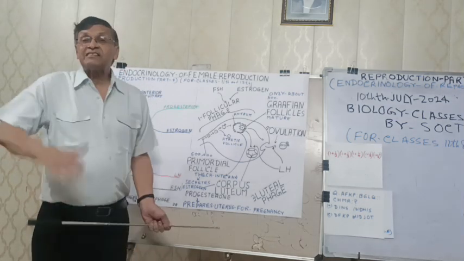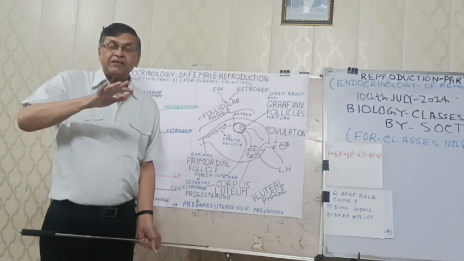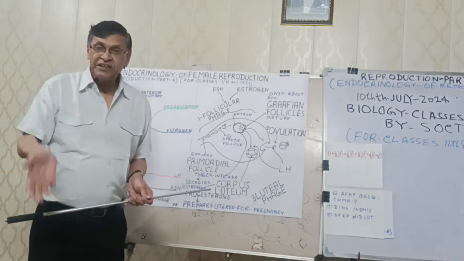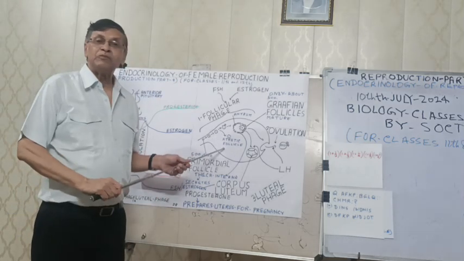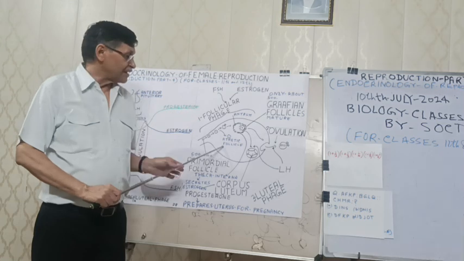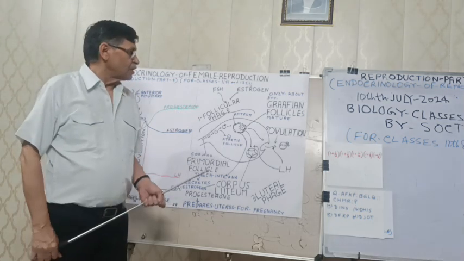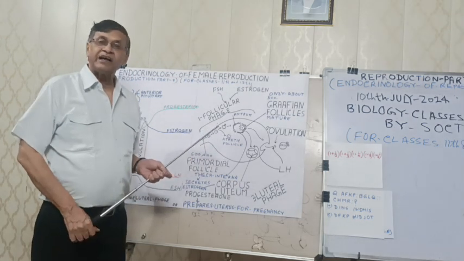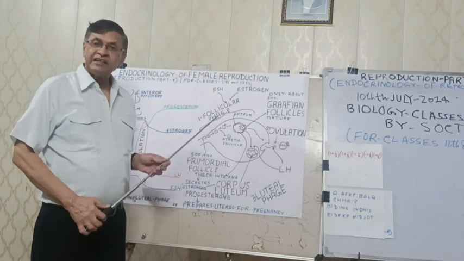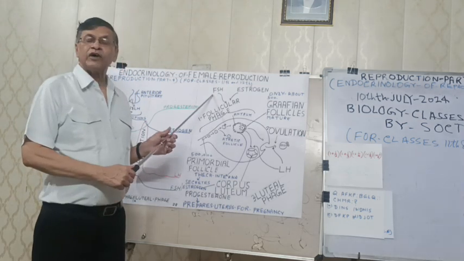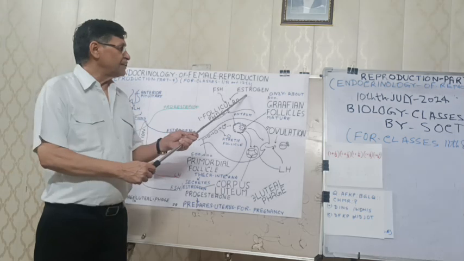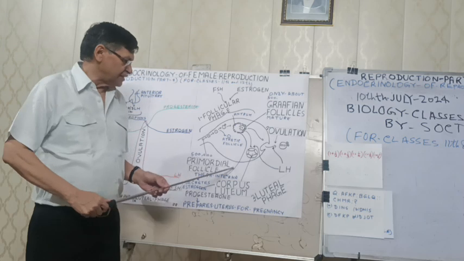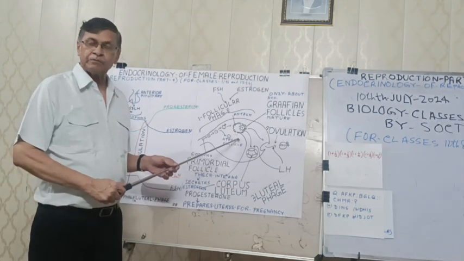So, in this snatching behavior, many primordial follicles start the race, but some of them are defeated in the race. They are removed from the race and degenerate. They are called atretic follicles. This development up to the mature Graafian follicle is called the follicular phase, and it is controlled by FSH, follicle stimulating hormone of the anterior pituitary, and estrogen hormone. Estrogen hormone itself is secreted from the theca interna cells of the Graafian follicle.